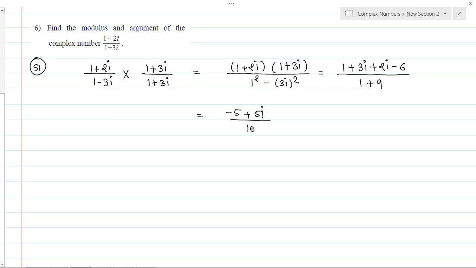Okay, so this is equals to minus 1 by 2. Okay, you can separate, you can give this 10 to this minus 5 and plus 5i, so it will be minus 5 by 10 plus 5i by 10, so that will be equals to minus 1 by 2 plus 1 by 2i.